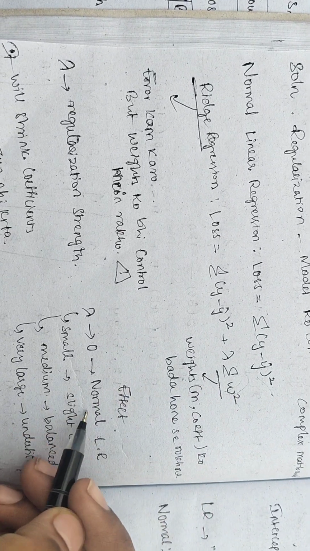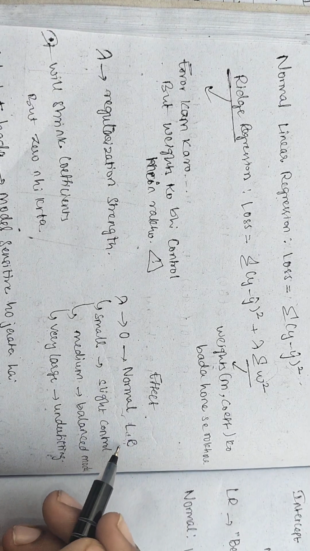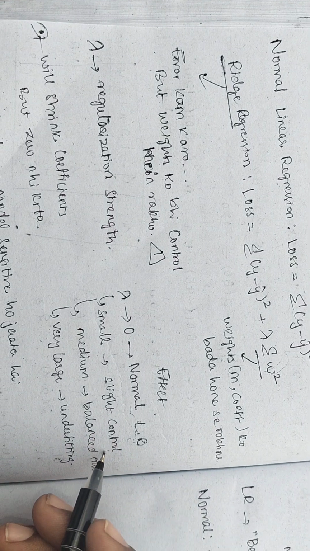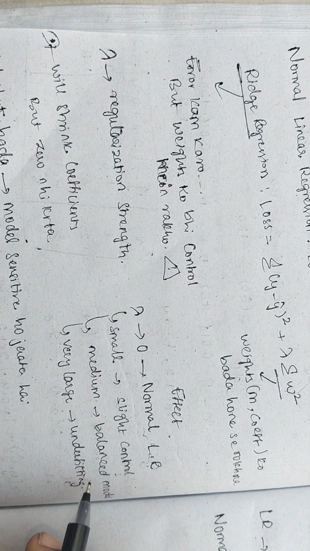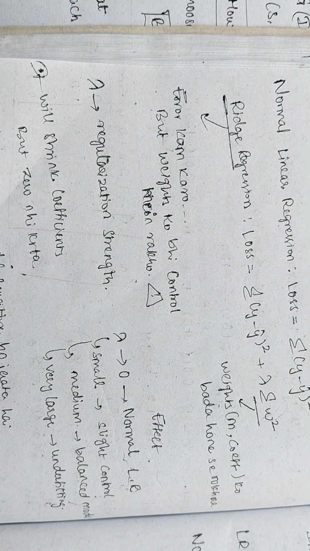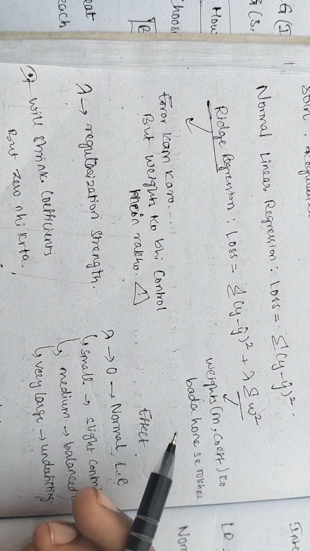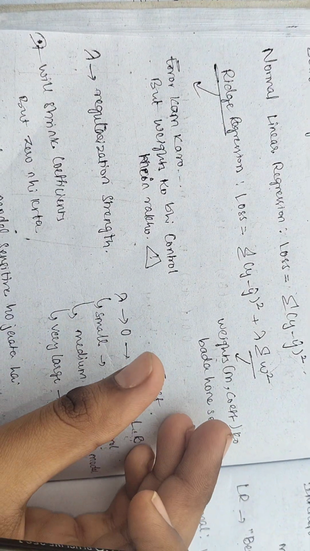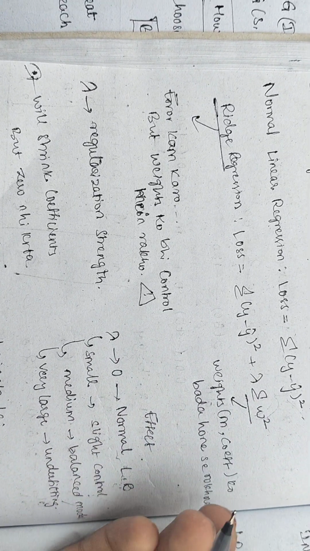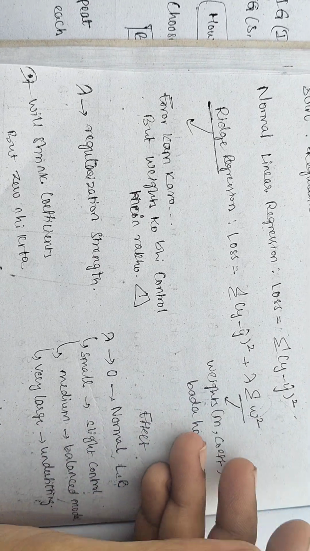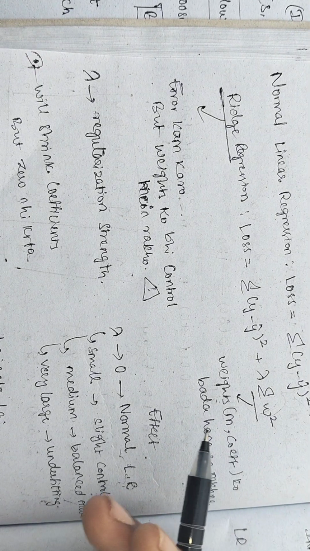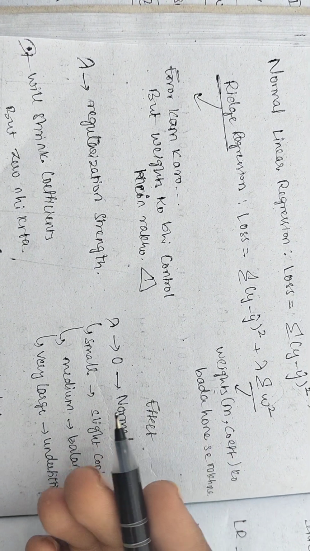Here, if lambda is 0, then it is normal linear regression. If lambda is small, then it is slightly controlled, medium gives a balanced model, and large becomes underfitting again. Got it? So if weights become larger, w squared becomes much larger, so the loss increases. W is only a small thing, but w squared becomes larger, so loss increases. So the model tries to reduce the weights and keep the model simple.